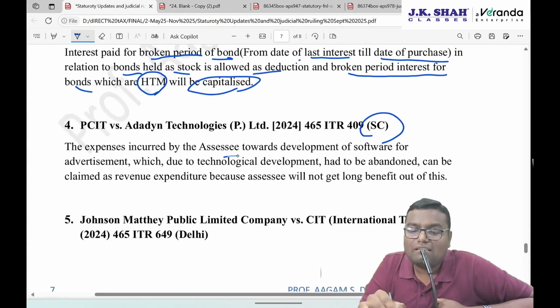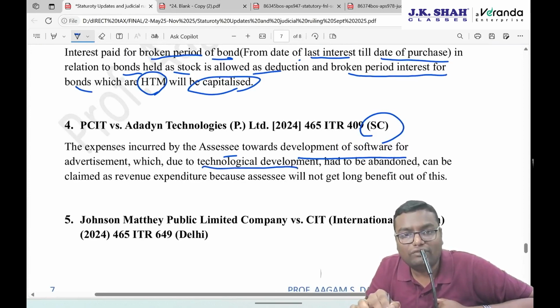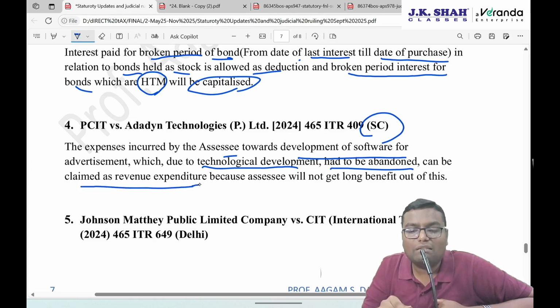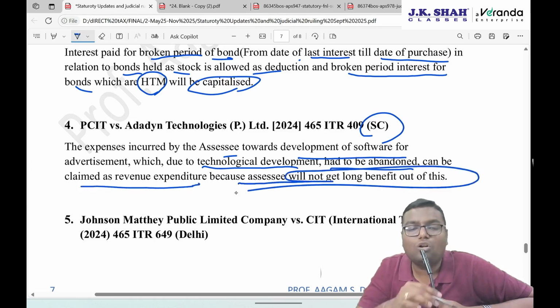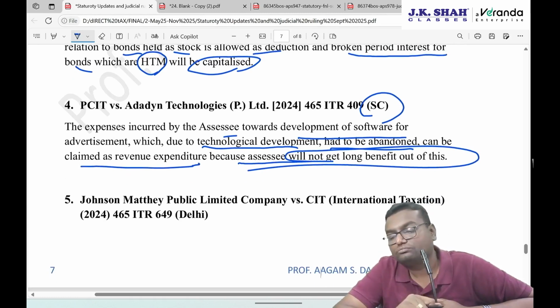The expense incurred by the assessee toward development of the software for advertisement, which due to technological development had to be abandoned, can be claimed as a revenue expense because the assessee will not get a long-term benefit out of this.